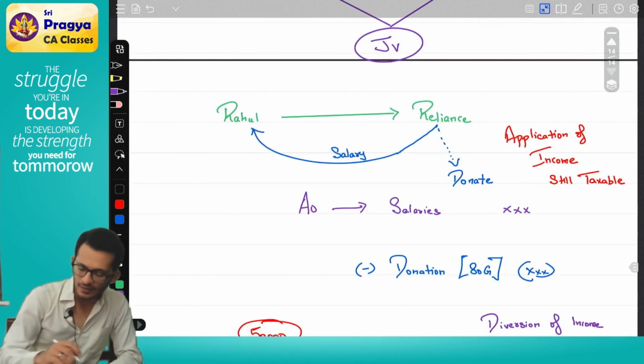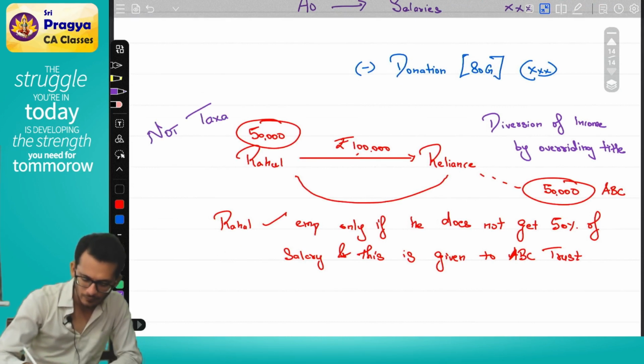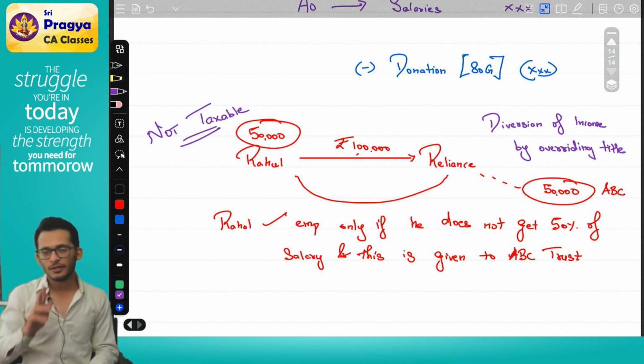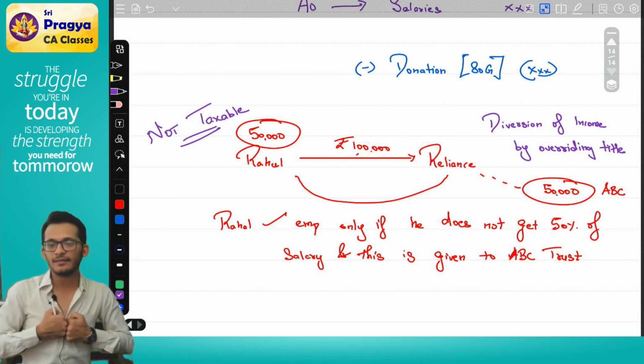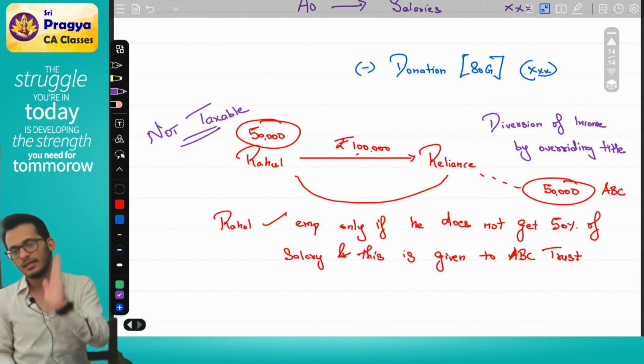In the first scenario, is it taxable? Yes. In the second scenario, it is not taxable. The reason is because in the first scenario, I am the decision making person. I can decide whether I want to give the donation or not, which means I have the title over the income, which means it is taxable in my hands.